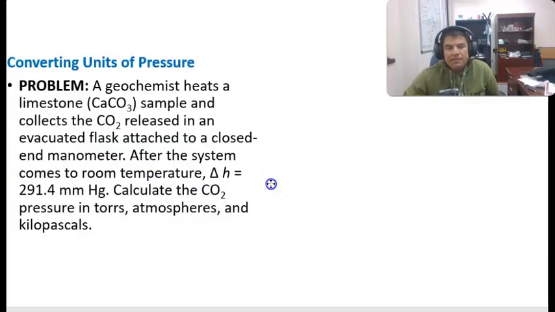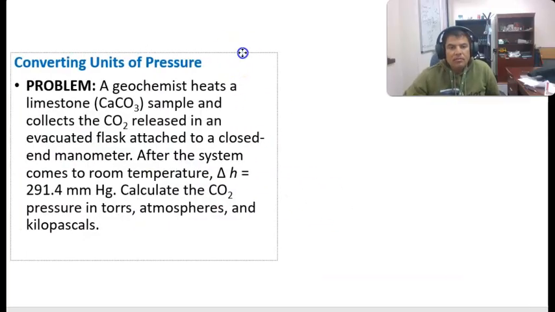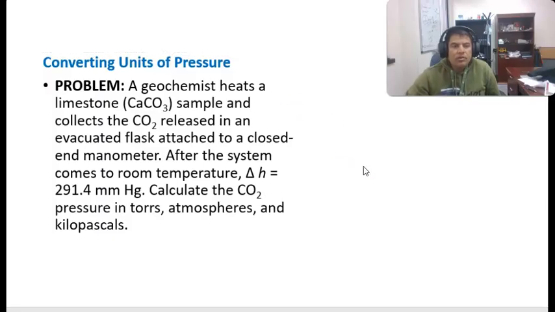Now let's do one example: converting units of pressure. A geochemist heats limestone, calcium carbonate, and collects the carbon dioxide released in an evacuated flask attached to a closed-end manometer. After the system comes to room temperature, delta h equals this much.